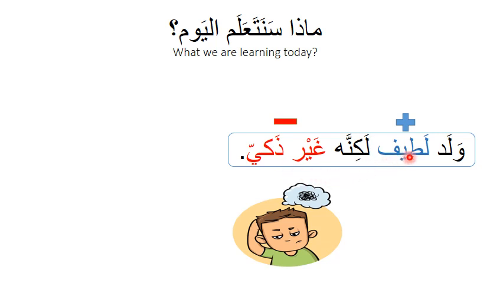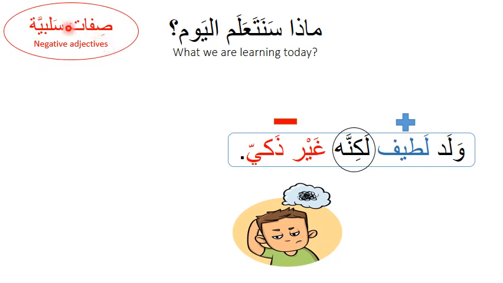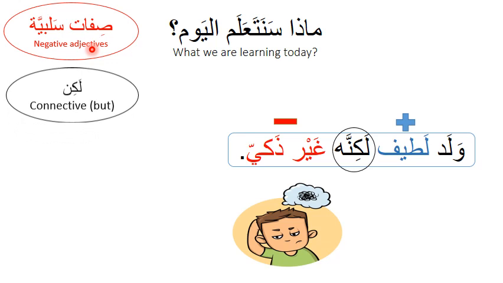To link between a positive adjective and a negative adjective, we are going to use a connective. So what does لكنه mean? Well done if you said, but he is. ممتاز. إذن اليوم ماذا سنتعلم؟ سنتعلم صفات سلبية. We are going to learn negative adjectives, and we are going to learn how to use the connective لكن, but, in sentences with masculine and feminine.